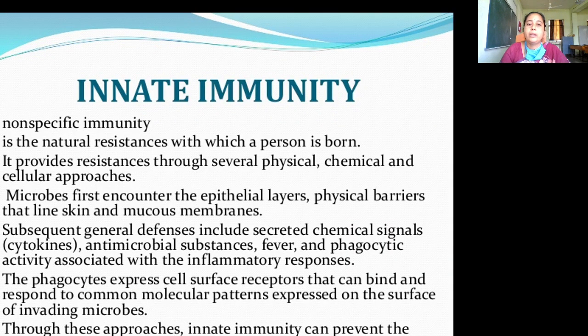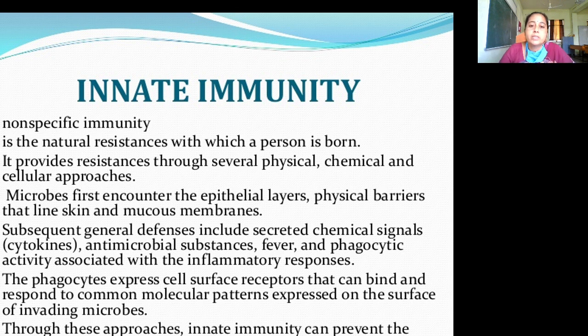Then coming to innate immunity. Innate means by birth we get the immunity from the mother to the baby. This immunity we call innate immunity. It is non-specific immunity. It is the natural resistance with which a person is born. That means from birth onwards they get that immunity from the mother to the baby through the placenta.